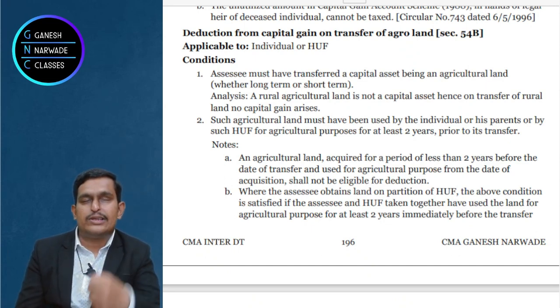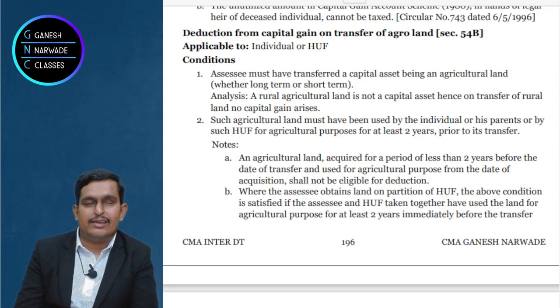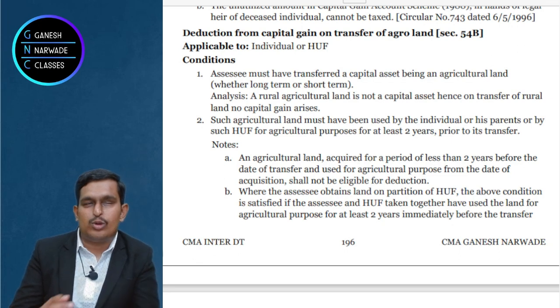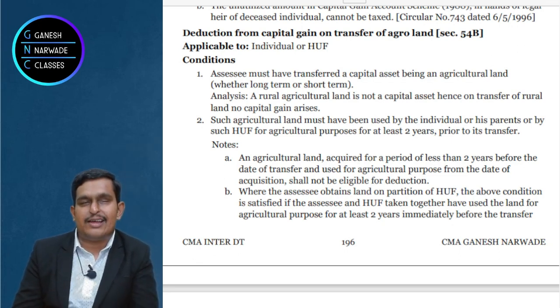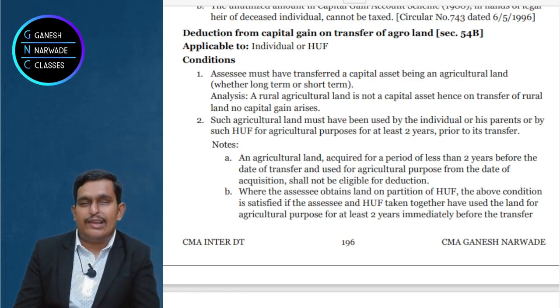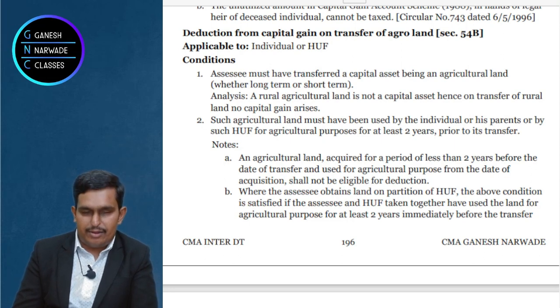Now who should be the assessee? It should be either individual or HUF. So this 54B section will give the benefit only to individual or HUF. Suppose there are some companies like Godrej Farming or Patanjali Farming. These companies, can they get the exemption of 54B? No, they will not be able to get it. So only individual or HUF can get the benefit of this exemption.